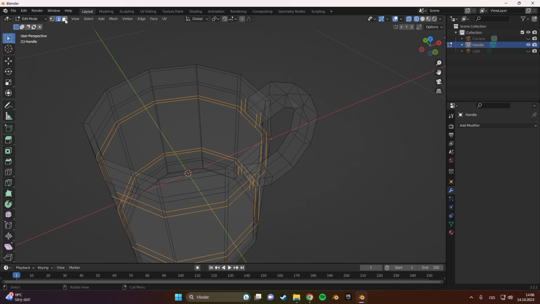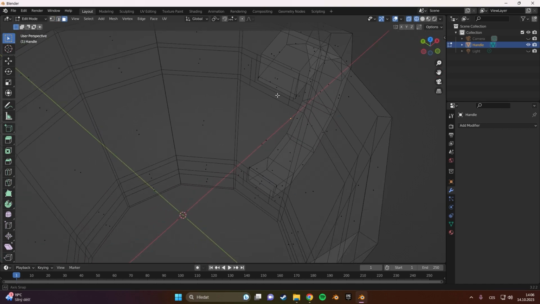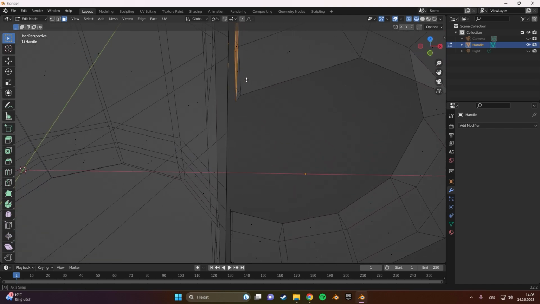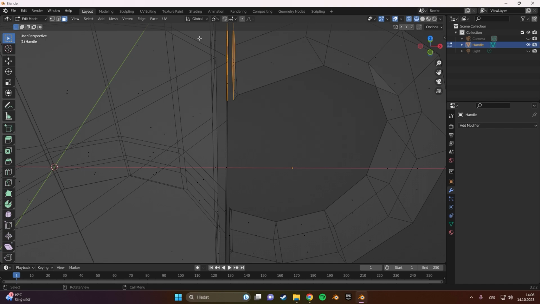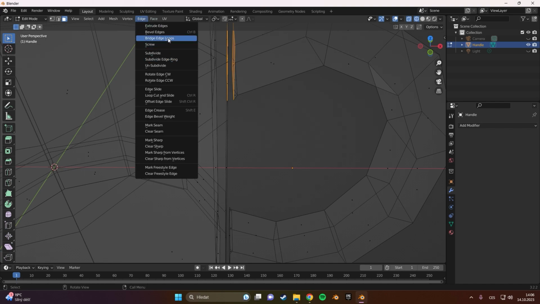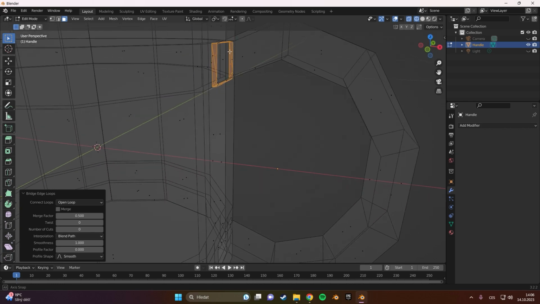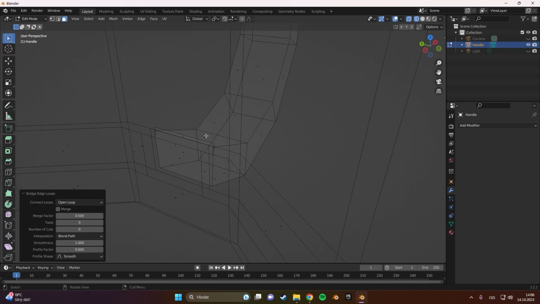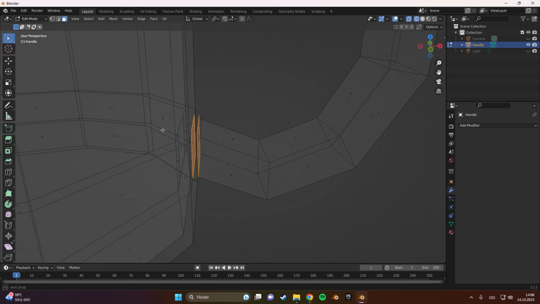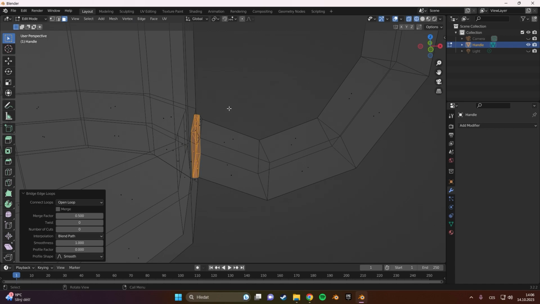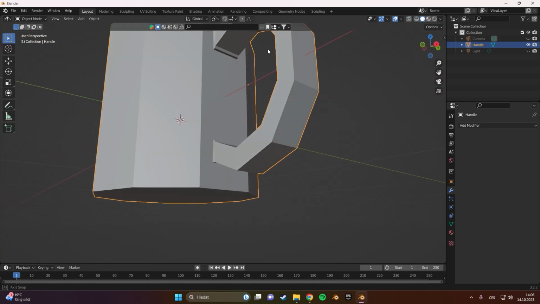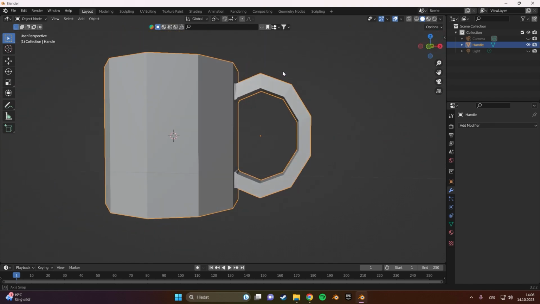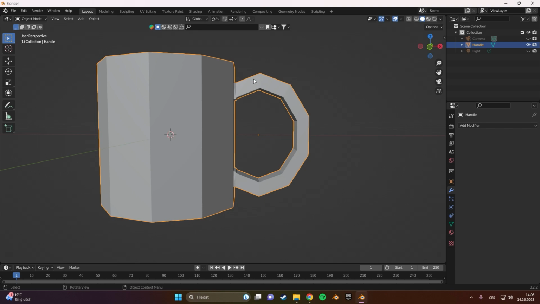Hit Tab to enter the edit mode and select face selection. And you can see we need these two faces to be connected together. So we use bridge edge loops again, just like this. And we do the same thing down here. So these two faces, bridge edge loops. Select it. Now we have completely connected the handle and the cup.